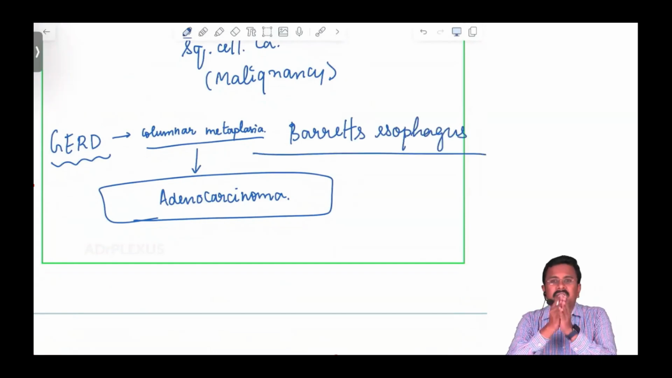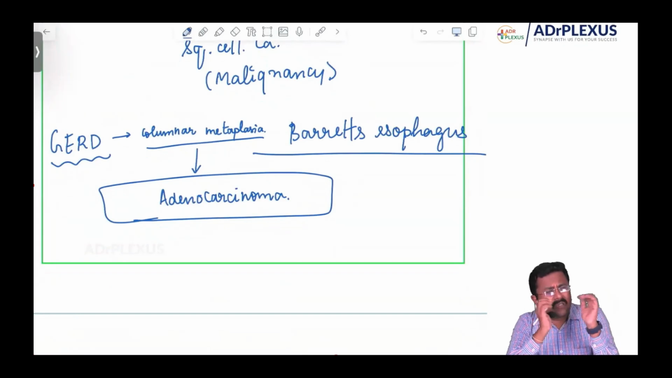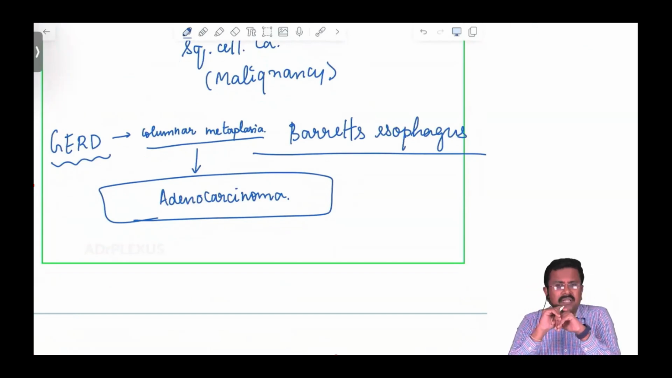This is actually a very important question. Which is the most common malignancy of the esophagus overall? It is squamous cell carcinoma, because the esophagus is lined by stratified squamous epithelium. Which is the most common malignancy in the upper one-third of the esophagus? Squamous cell carcinoma. In the middle one-third? Squamous cell carcinoma. Which is the most common malignancy in the lower one-third of the esophagus?